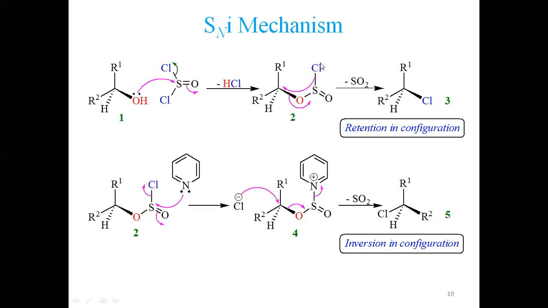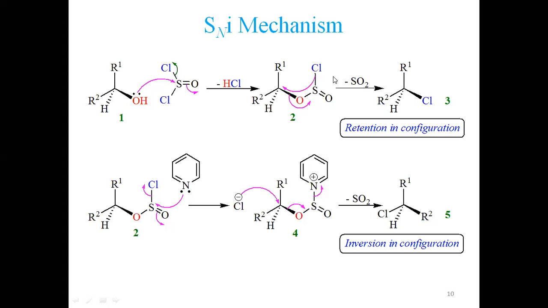But SN2 proceeds with inversion of configuration, which we call Walden inversion, whereas the SNi mechanism proceeds with retention of configuration. This is totally opposite. Both are concerted mechanisms, but kinetically, the nucleophile is present within the molecule. That's why this is called intramolecular. The nucleophile is present within the molecule, so it doesn't need an external nucleophile. So it is first order with respect to the substrate.